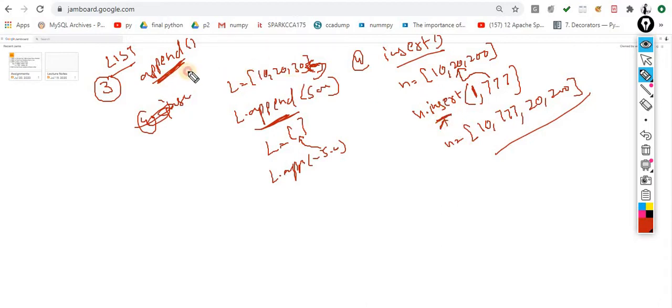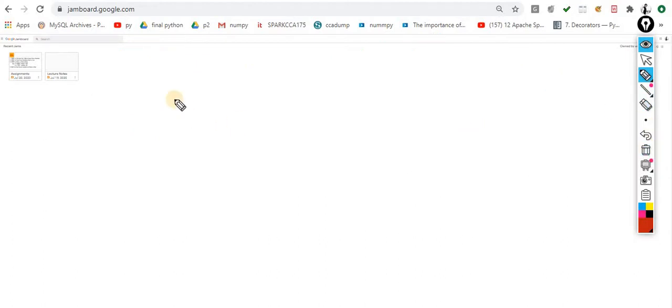So the difference between append and insert: append adds the item at the end. Okay, insert adds at a specific position, whatever position you specify, the item would be inserted over there. Okay, so the fourth one is your extend. The name specifies itself, that I'm going to extend something.